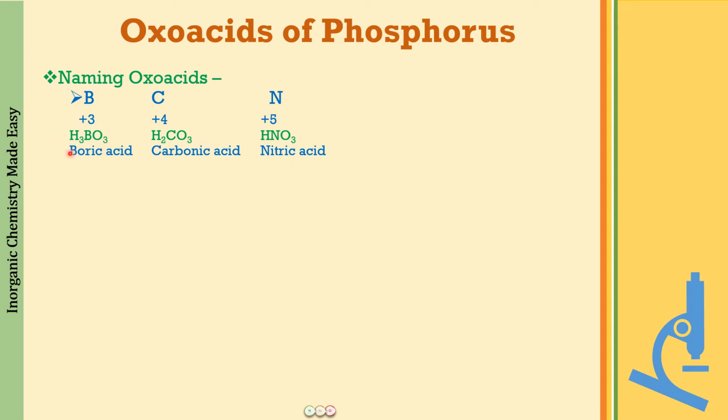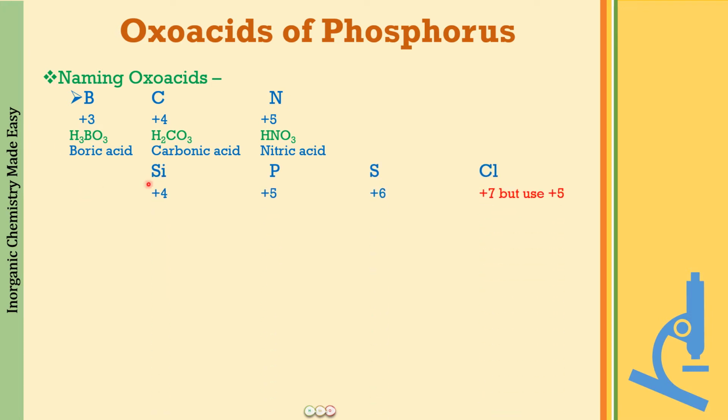If you look at H3BO3, H2CO3, HNO3, what you can see is that from H3BO3 to H2CO3 one hydrogen has been reduced, and from H2CO3 to HNO3 one more has been reduced. So if you move the opposite way, because I know that you all know what HNO3 is, HNO3 plus one gives H2CO3, plus one more gives H3BO3. Boric acid, carbonic acid and nitric acid. Now the ic acids for these three you have learnt. Let us see some more now.